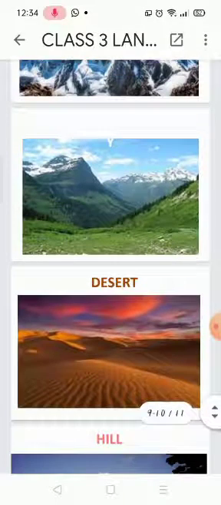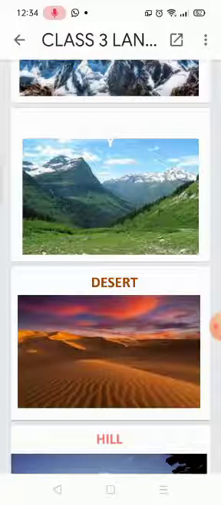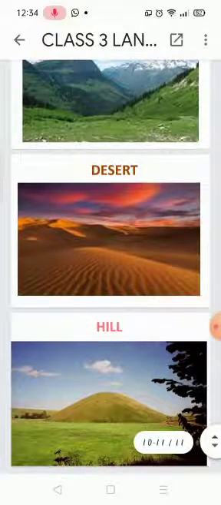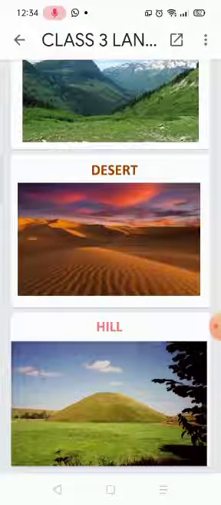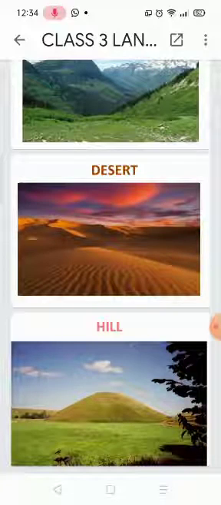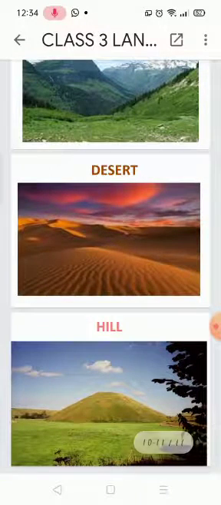Now this is one of the kinds of landform, that is valley. A valley is the land area between the foot of two mountains, meaning the downward position of the mountains from one end of the mountain to the other end. Now desert is a hot, sandy and dry place with very little water. There are three characteristics of a desert: hot, sandy and dry, with very little rainfall.